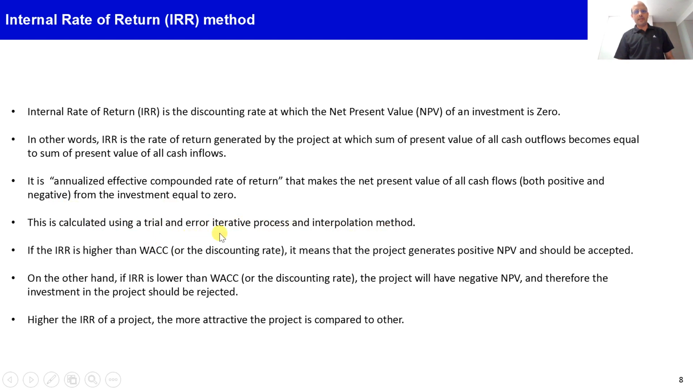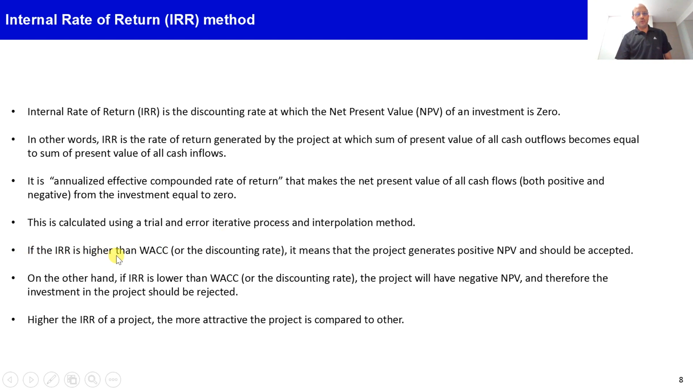Why do we have to use the trial and error method? Because this is the rate at which the NPV becomes zero. So we have to keep calculating the NPV of the project using different discounting rates, and whatever is the rate at which the NPV comes to zero, that is the actual IRR of the project, or we can say this is the implied rate of return earned by the project over the life of the period.